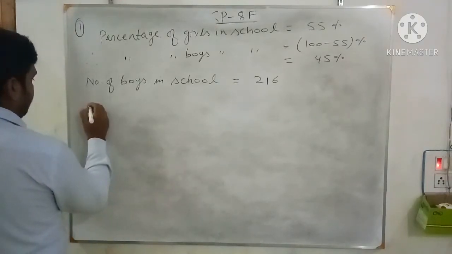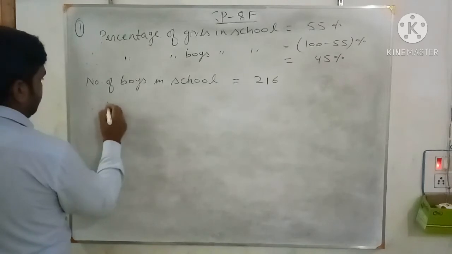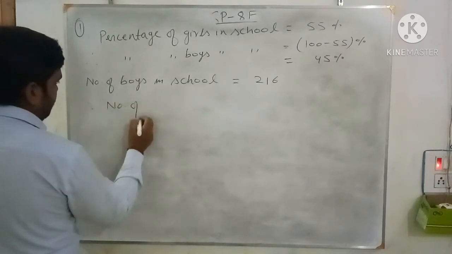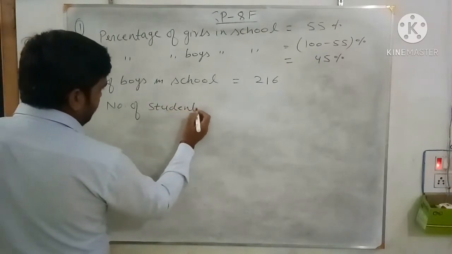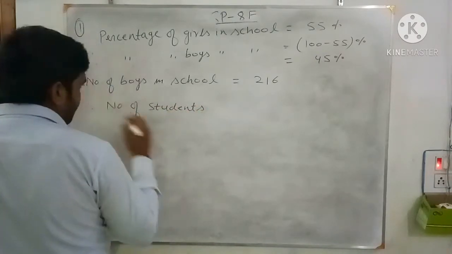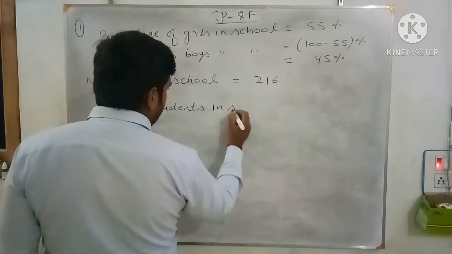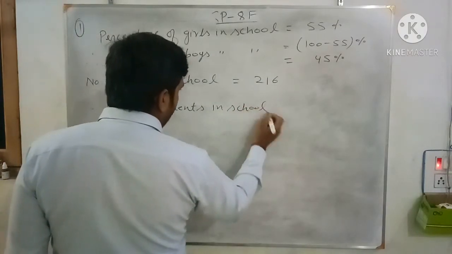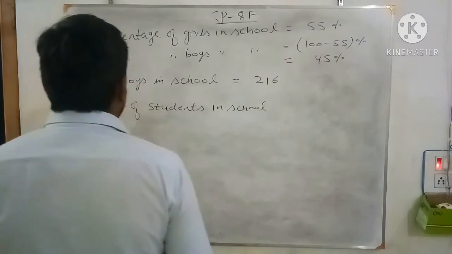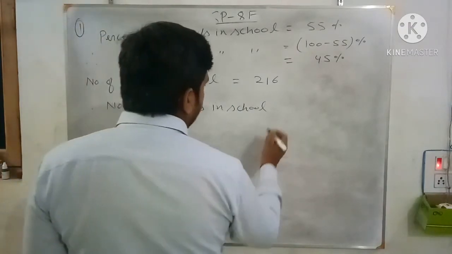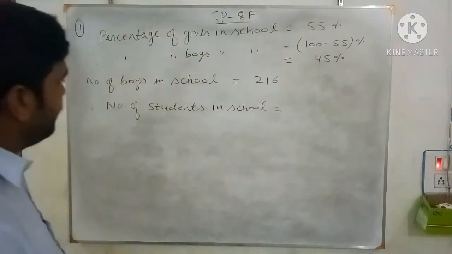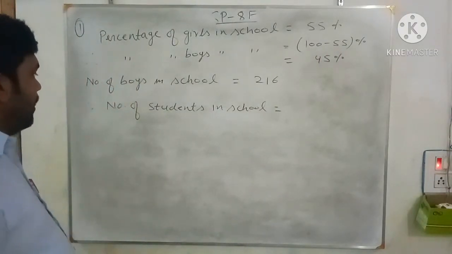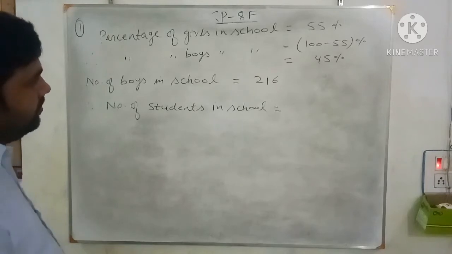Therefore, the number of students in the school equals, that we have to find. So how do we find the number of students in the school?